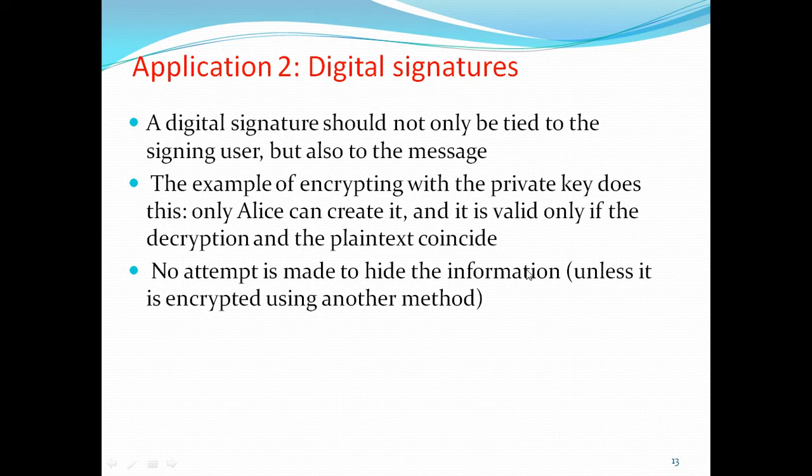For example, using the private key, only Alice can create it, and it is valid only if the decryption and plain text coincide. Because Alice is creating that digital signature, if the decryption and plain text coincide, then only it is valid.